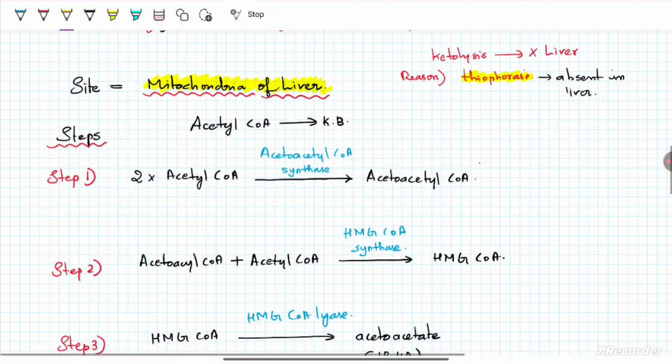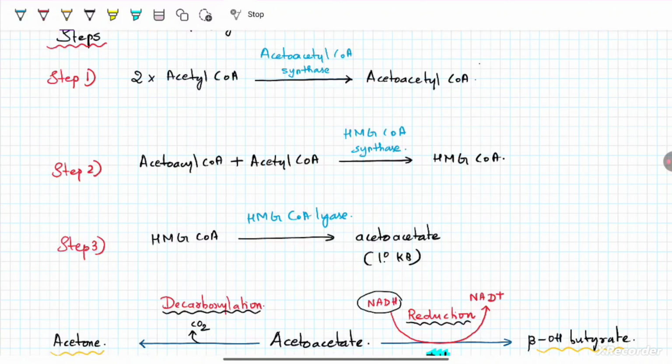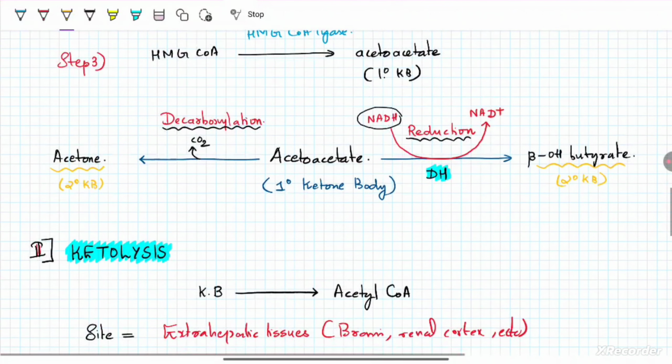And the site of ketogenesis is mitochondria of liver, and the steps include 3 steps, leading to the formation of the primary ketone body acetoacetate, and from this acetoacetate through further reactions, that is reduction and decarboxylation, leads to the formation of beta hydroxybutyrate and acetone respectively, which are the secondary ketone bodies that are synthesized.